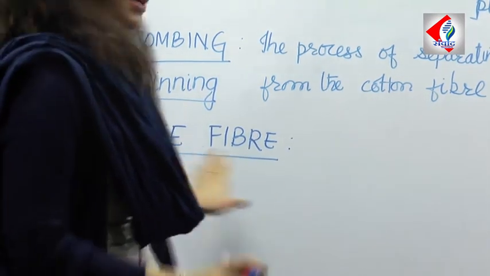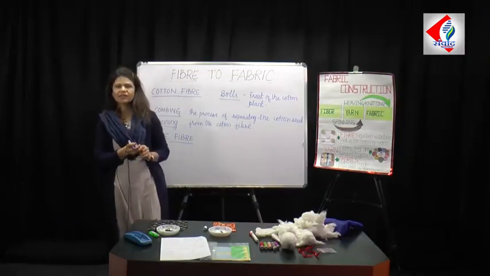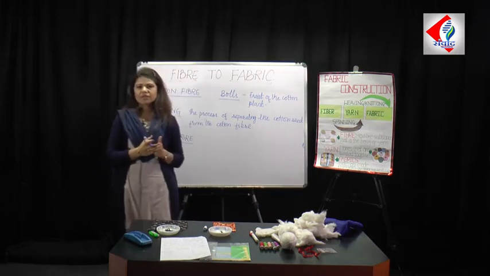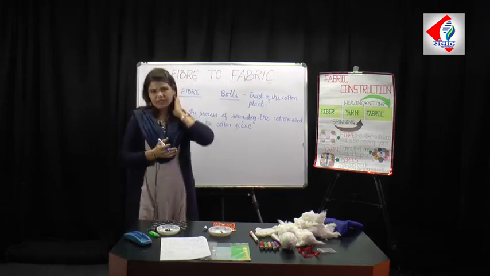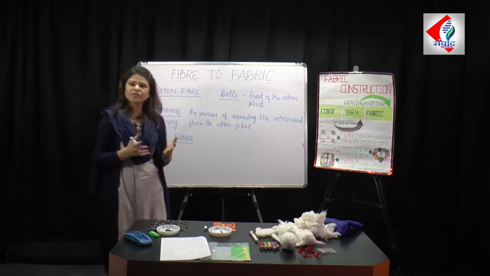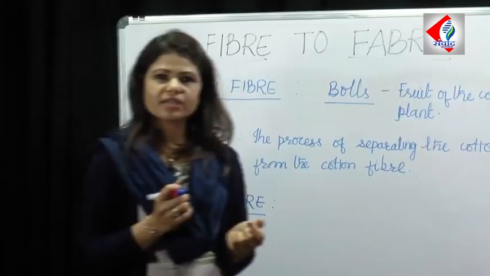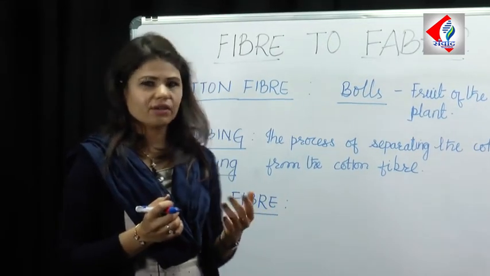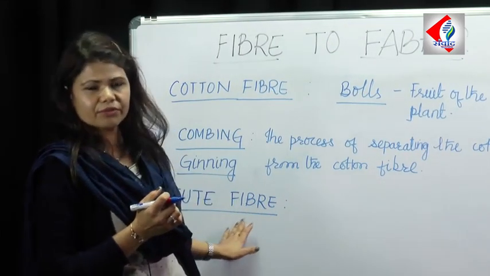This jute fiber is obtained from the jute plant. The stem of the jute plant gives us the jute fiber. Now, the correct stage of harvesting the jute plant is when it reaches the flowering stage. That is the correct stage of obtaining the jute fiber from the jute plant.